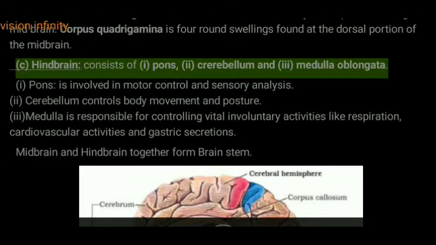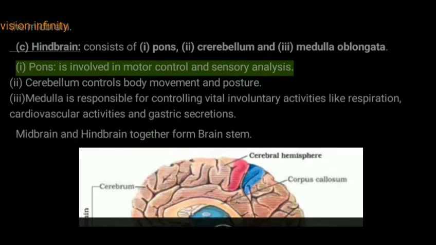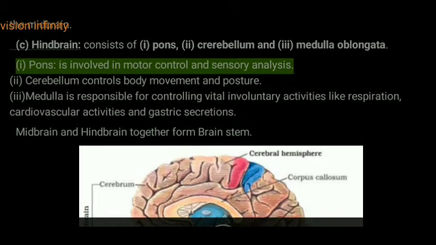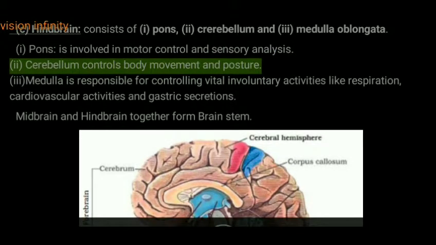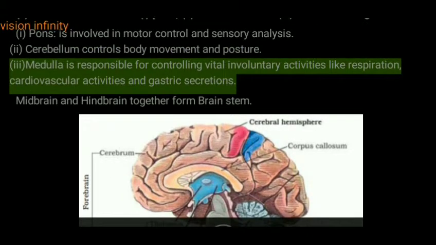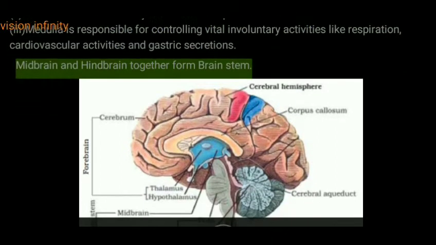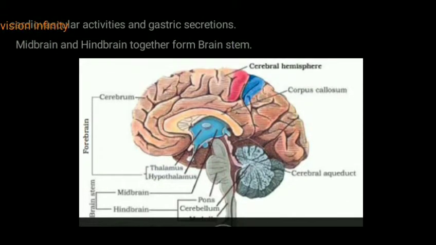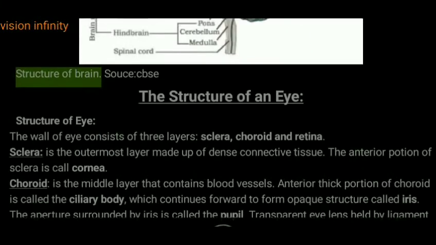The hindbrain consists of (i) pons, (ii) cerebellum and (iii) medulla oblongata. The pons is involved in motor control and sensory analysis. The cerebellum controls body movement and posture. The medulla is responsible for controlling vital and involuntary activities like respiration, cardiovascular activities and gastric secretions. The midbrain and hindbrain together form the brainstem. Picture: structure of the brain.